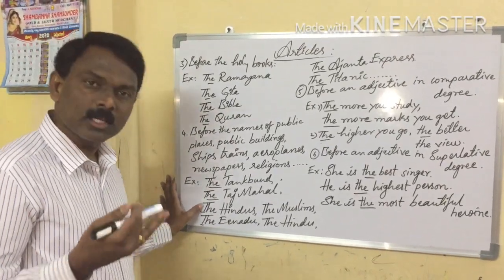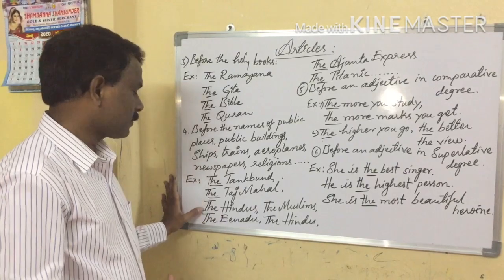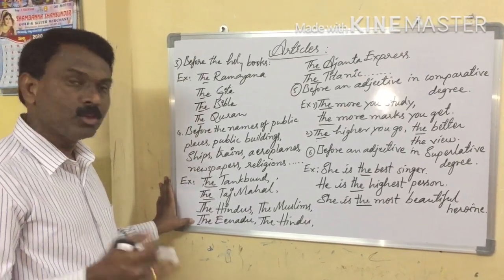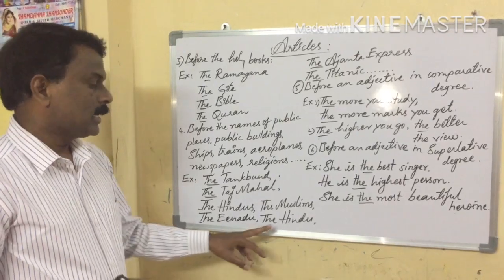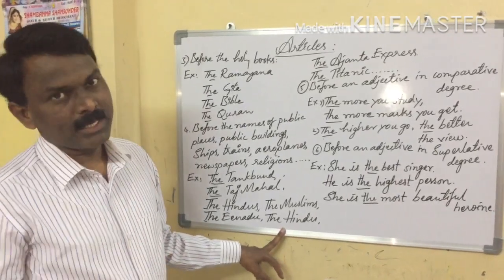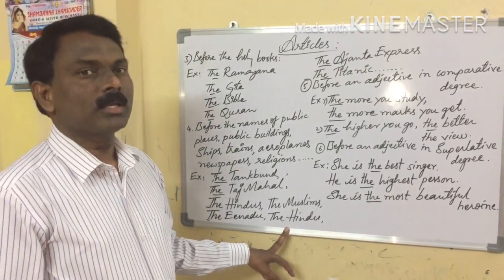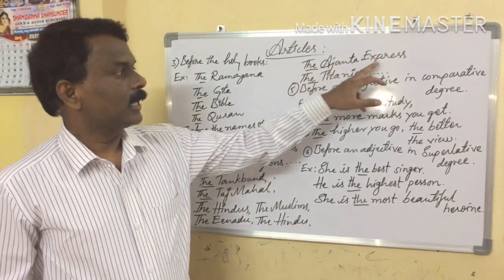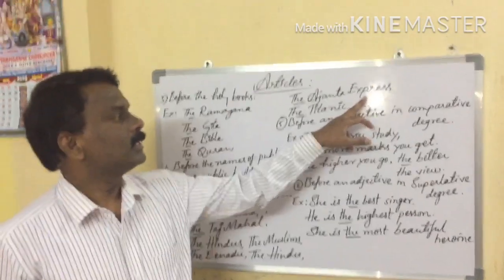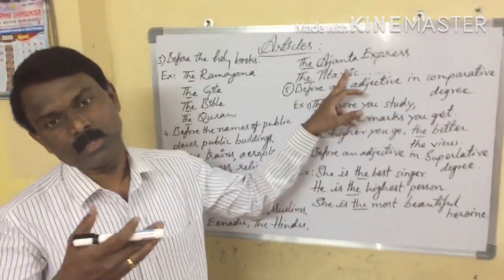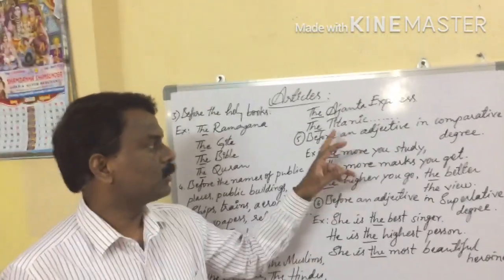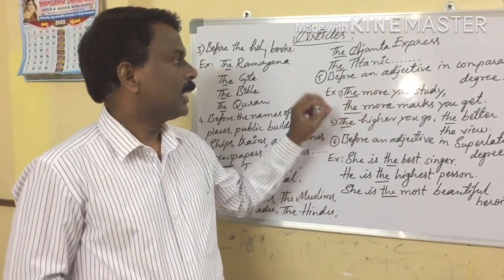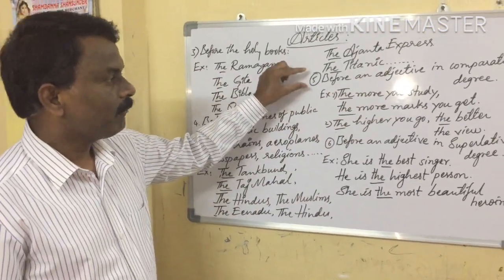Next one, the Hindus, the Muslims, the Eenadu, title of newspapers, names of newspapers, the Eenadu, the Hindu, the Indian Express, the Deccan Chronicle, okay, the Times of India, the Ajanta Express, okay, names of trains, the Shatabdi Express, okay, next one, the Titanic ship name, okay, next, fifth point.